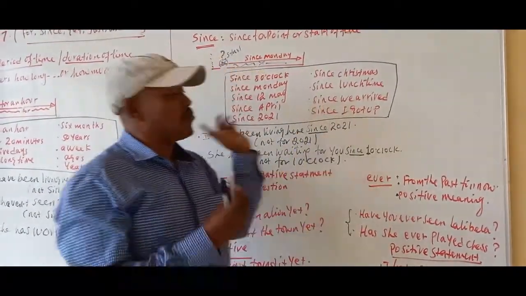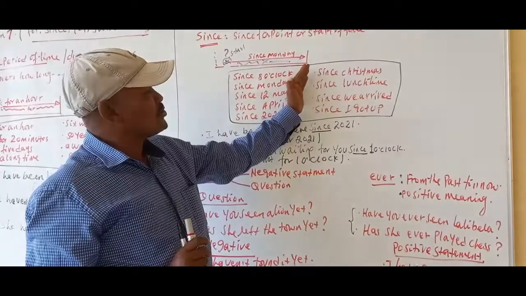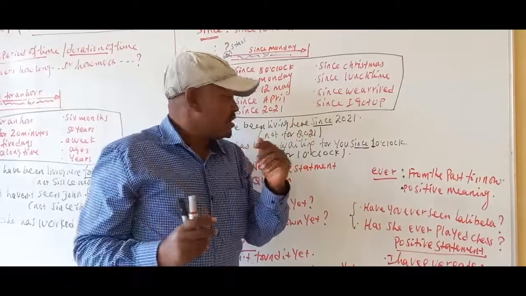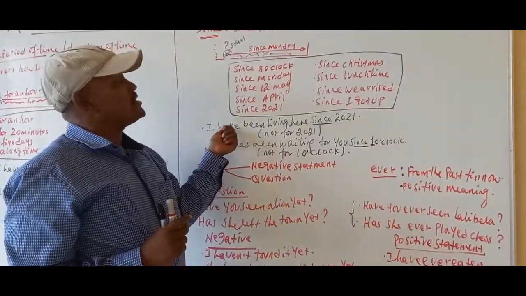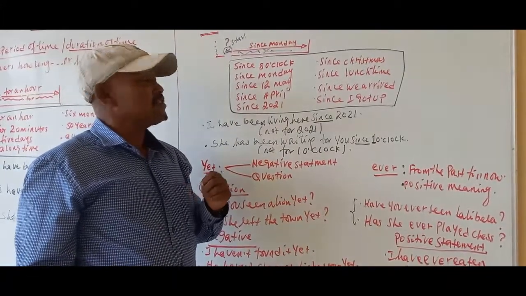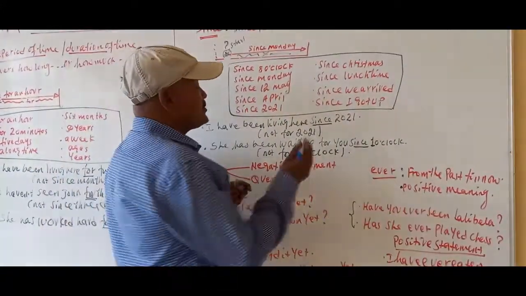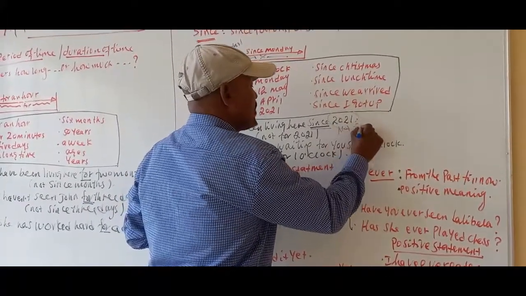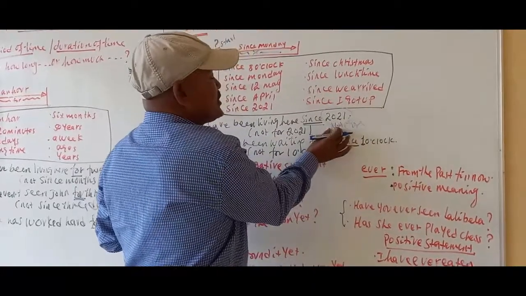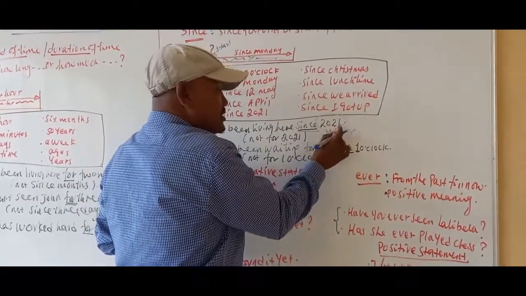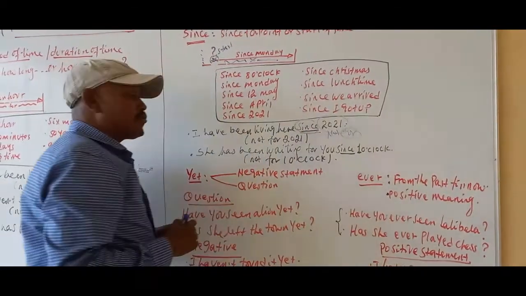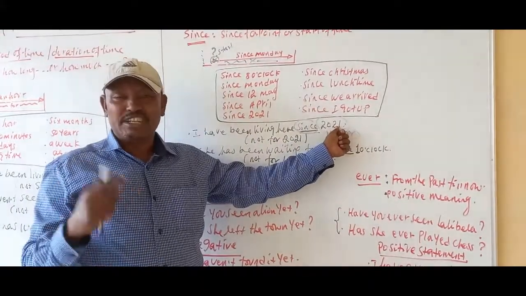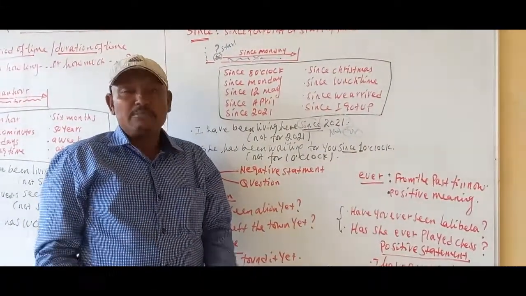So since and for have different functions. Whenever we use since, it is for the start of time, and whenever we use for, it is for a period or length of time. Let's see some examples regarding since. I've been living here since 2021, not for 2021, because this time we use since, not for. Using for here doesn't give the right meaning. It means that beginning from 2021 until the time of speaking, I'm still here.